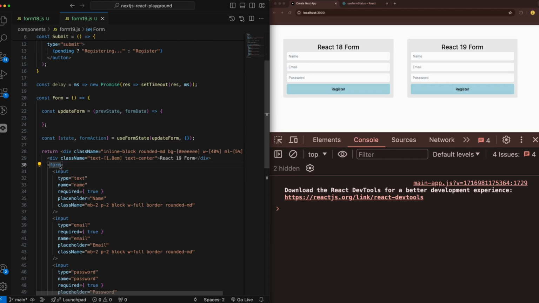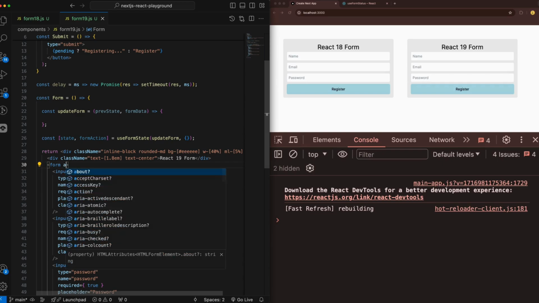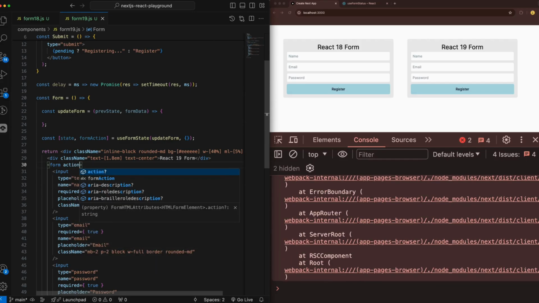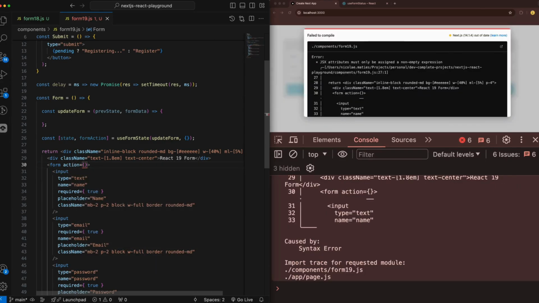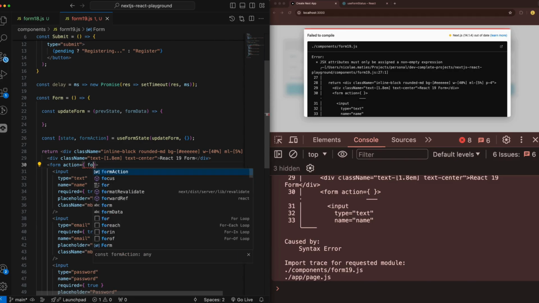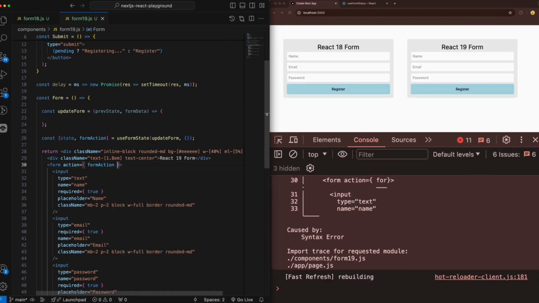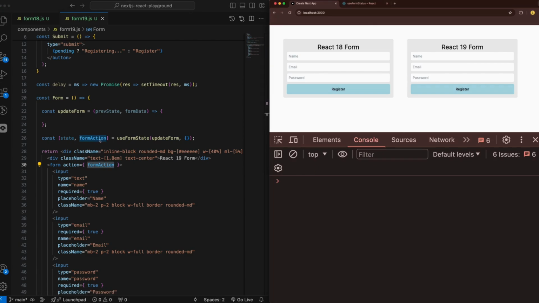Cool. The next thing that we can do is on form. Something that was recently introduced by React 19 is the action prop that you can add here, or attribute, and here you can set this to the form action. This one receives a function as the value for this attribute or prop. So this is our function, our form action, that we have here in this form state.